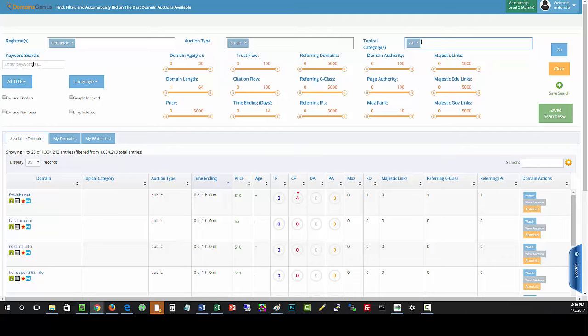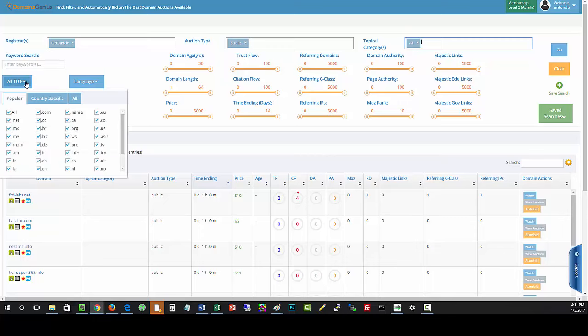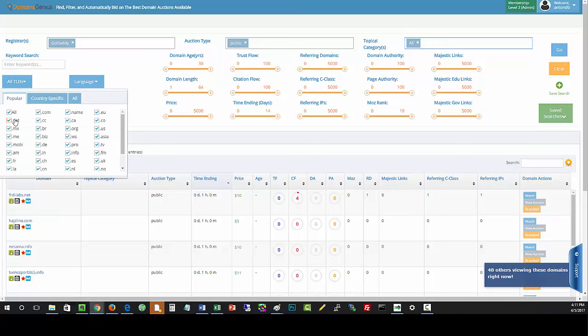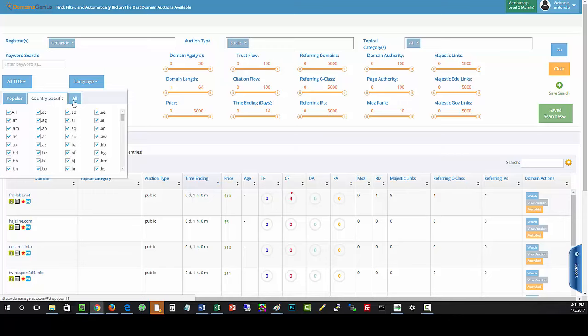If you wanted to find domains that had a certain word in them, like fishing, and you are only interested in domains that have that word somewhere inside of the domain, that's where you do that. All TLDs, this is where you can select if you want different extensions at the end, depending on if you only want to focus on .coms or .nets, so you can just start picking those. I just usually keep them on all and then filter from there. You can also do country-specific ones, and again, this is just all of them.